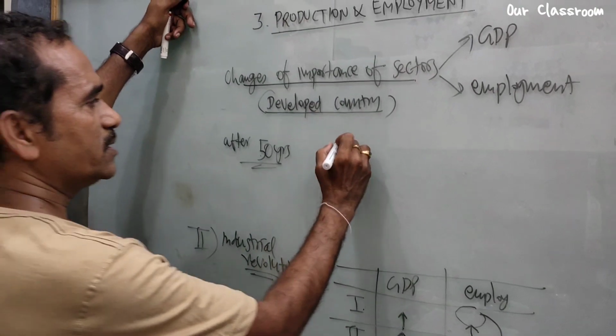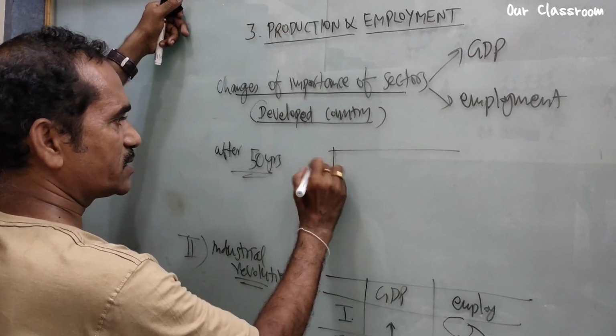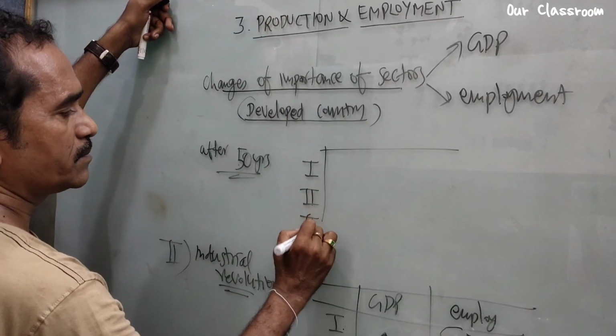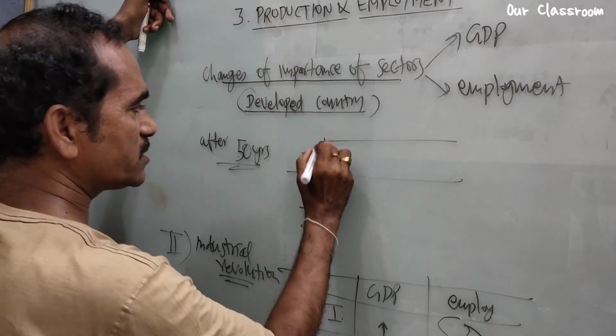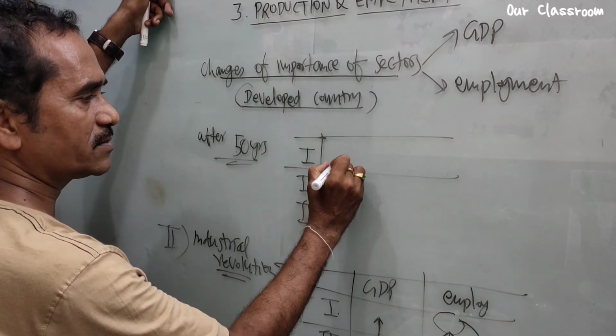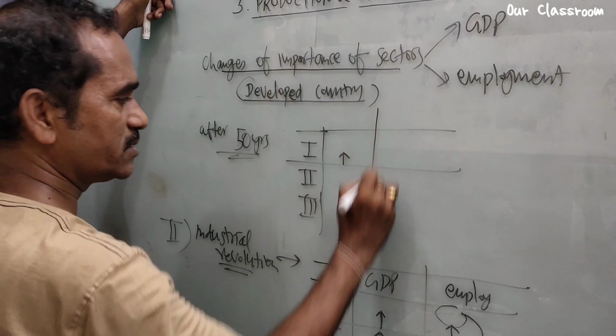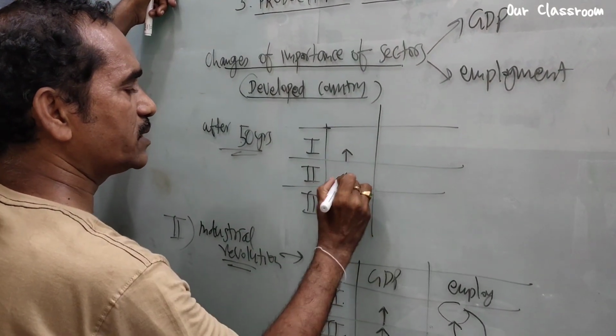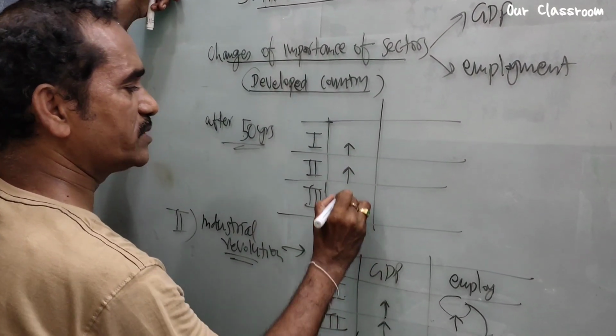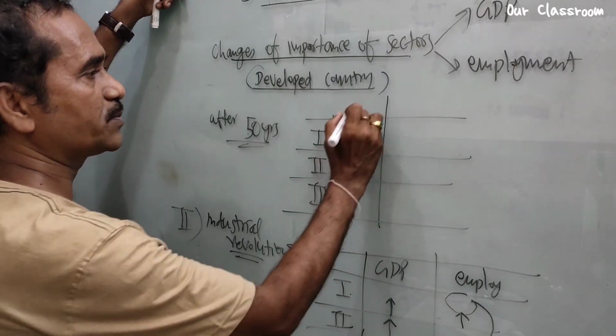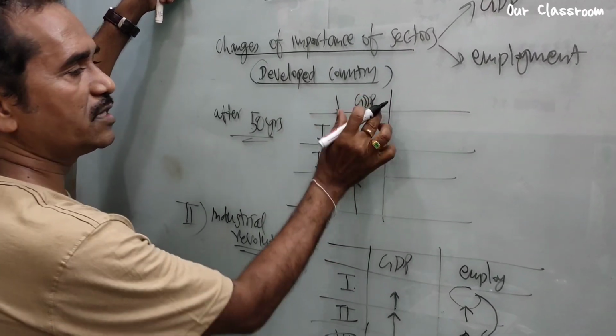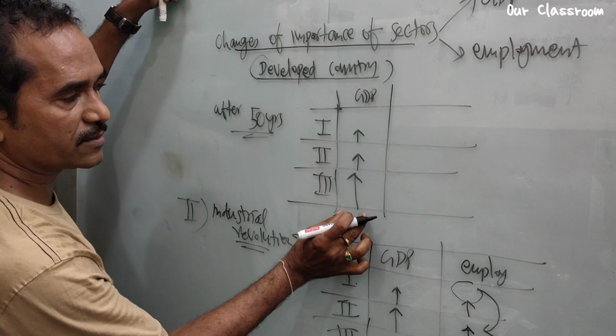So we see the same, see the first sector: the importance of agriculture decreased. Contribution is decreased here also a little bit, and here more in the service sector. So the service sector is contributing GDP to the country's economy.